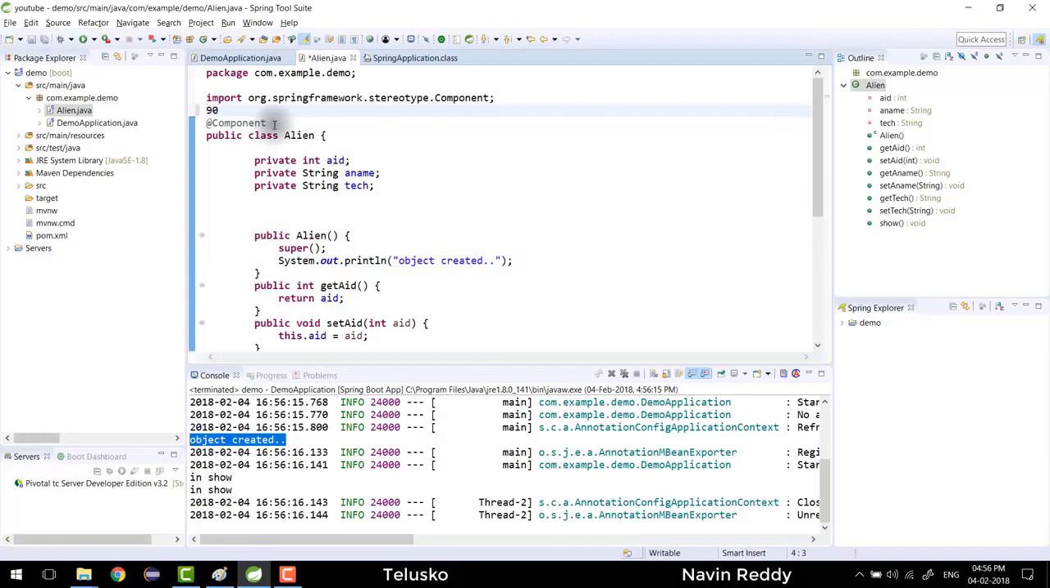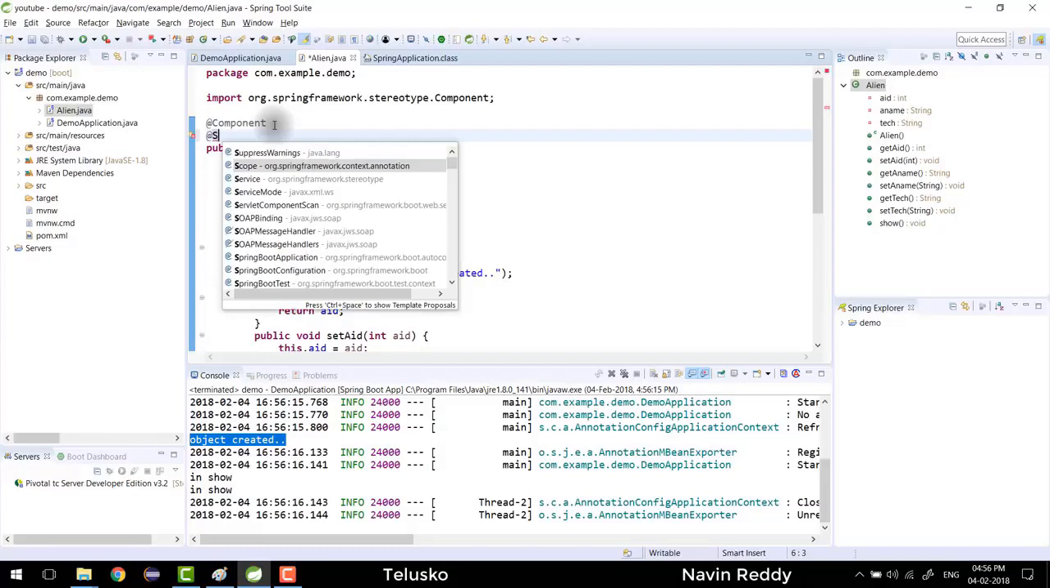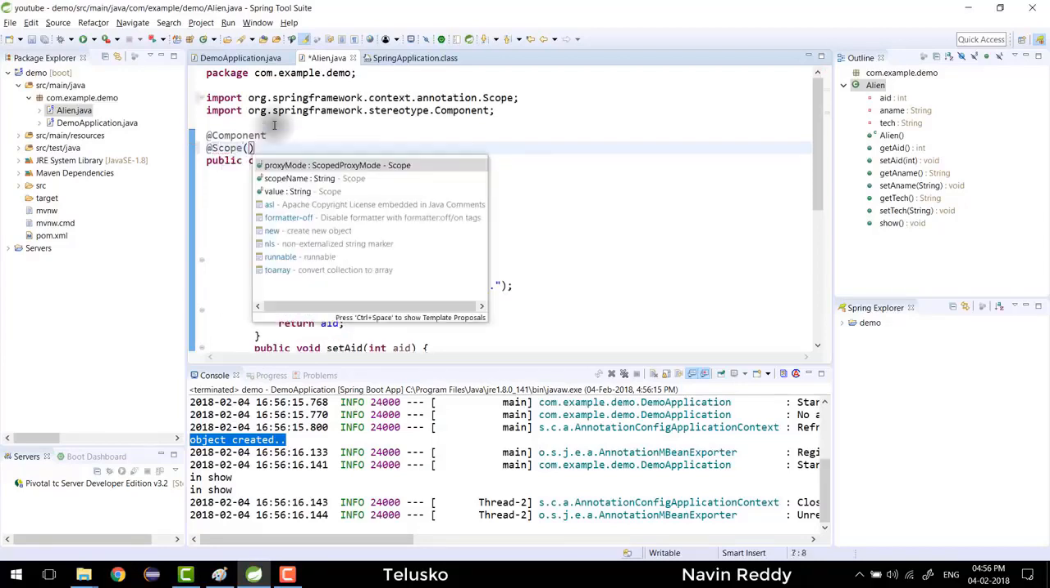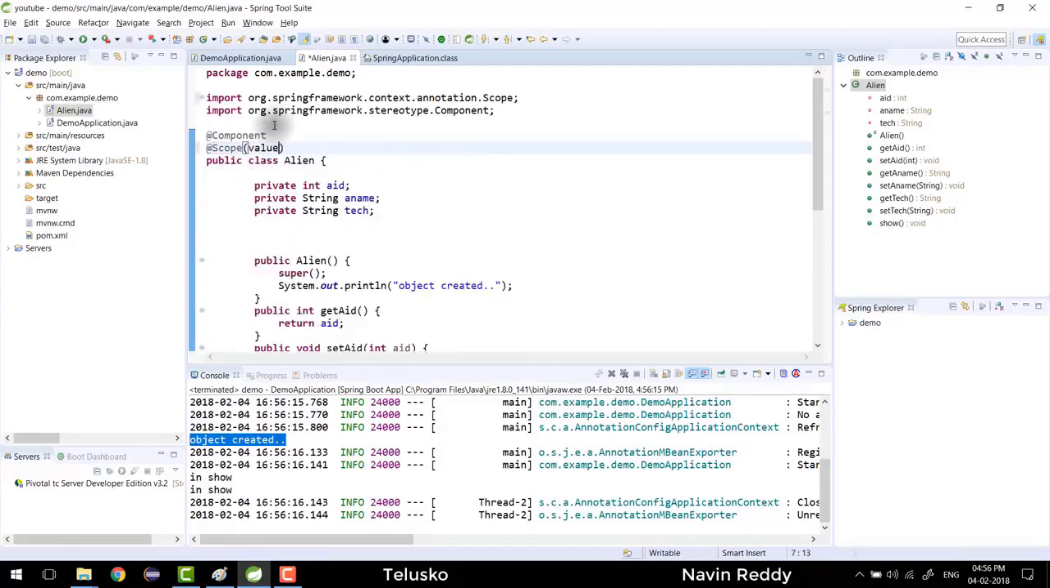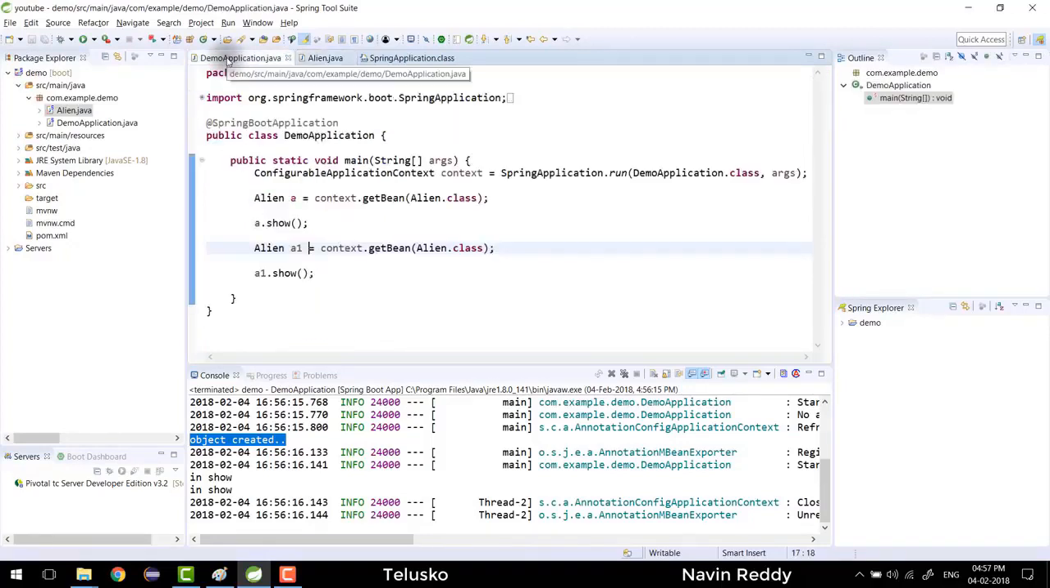How about if I say prototype here? If I go back and say prototype, the way you do that is we have to use one more annotation which is @Scope. You have to mention what value you're going for. So we have to mention prototype. Now when you say prototype, it means it will be using prototype now, which means it will not create an instance by default for you.